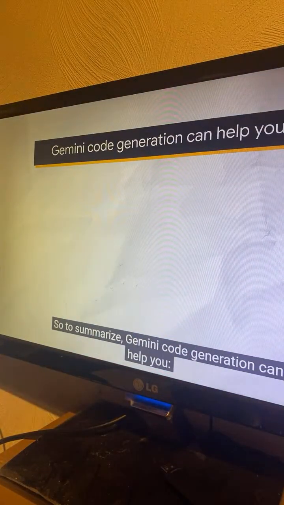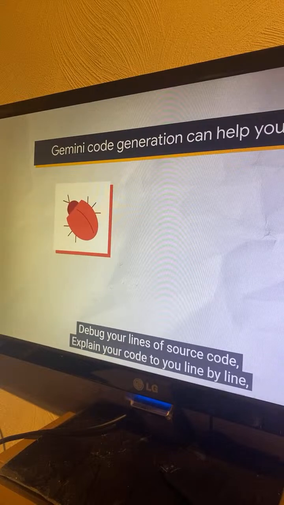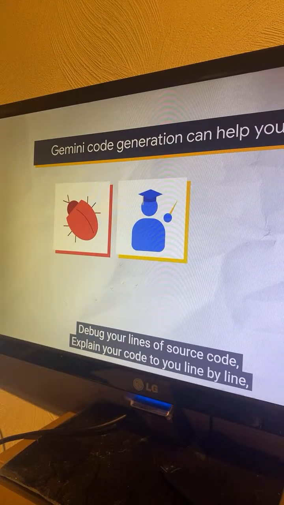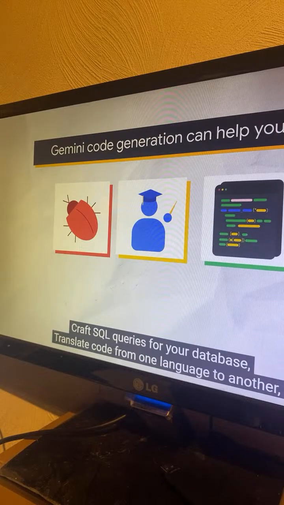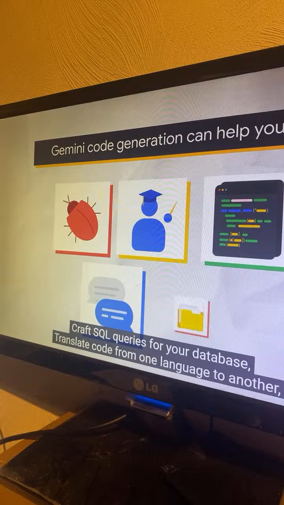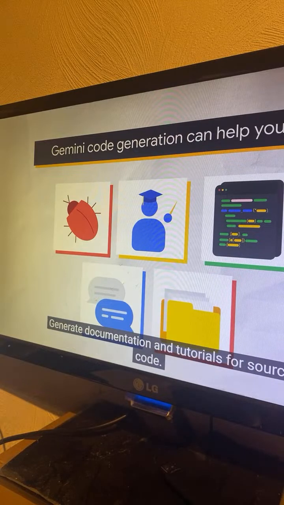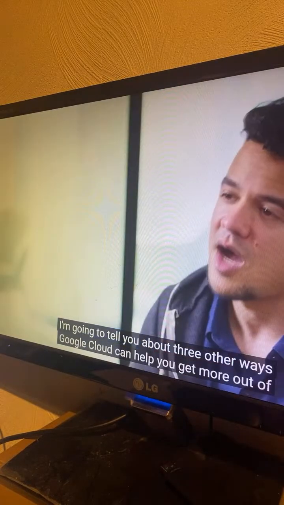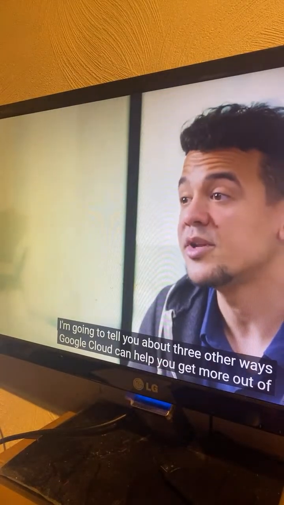So to summarize, Gemini code generation can help you debug your lines of source code, explain your code to you line by line, craft SQL queries for your database, translate code from one language to another, and generate documentation and tutorials for source code. I'm going to tell you about 3 other ways Google Cloud can help you get more